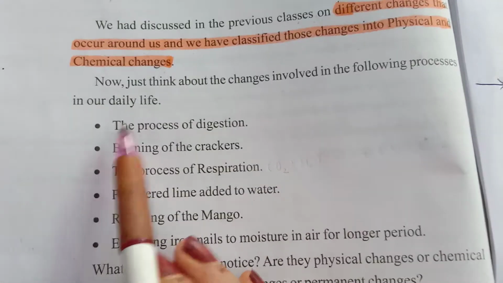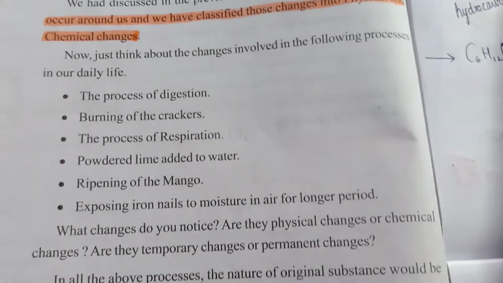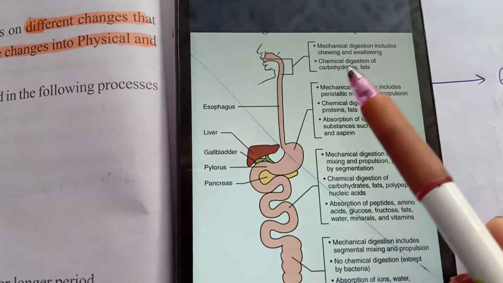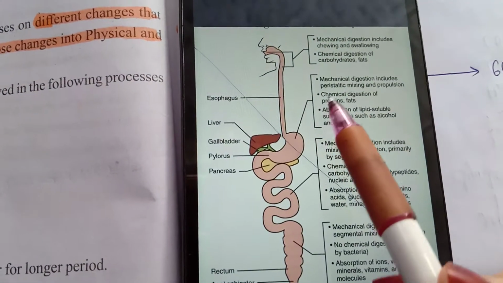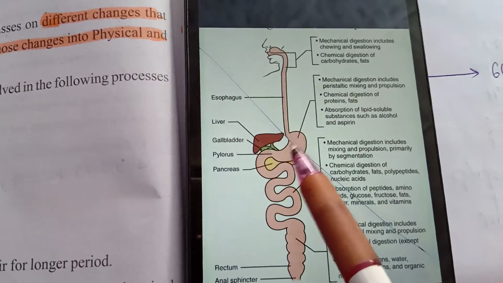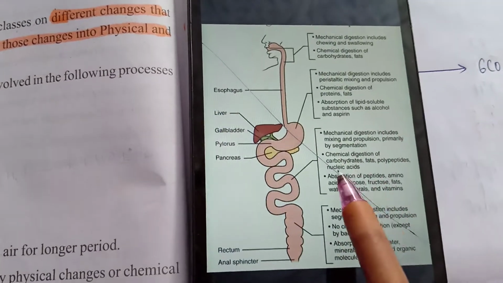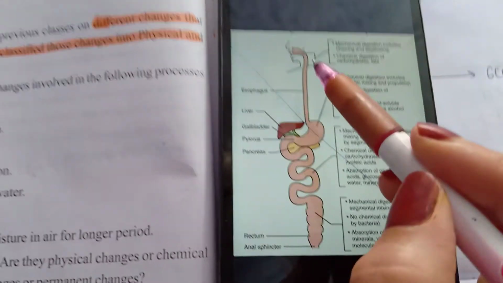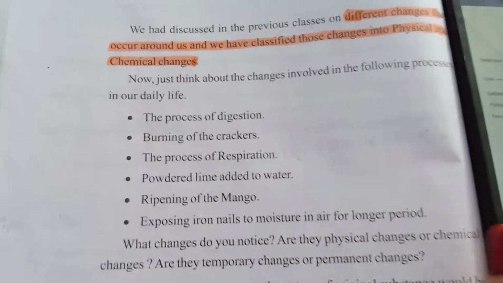For example, the process of digestion. When we eat something, the process of digestion takes place. As you can see in this picture, when you eat, chemical digestion of carbohydrate occurs over this area, and in this area chemical reaction of proteins and fats occurs, and in this area chemical reaction of carbohydrate, fats, polypeptide and nucleotide occurs. So in the process of digestion there are many types of reactions occurring.